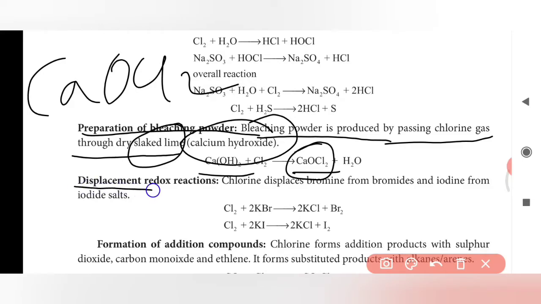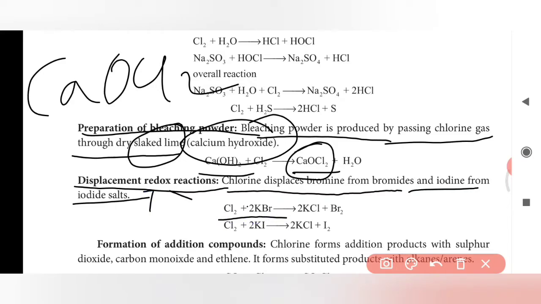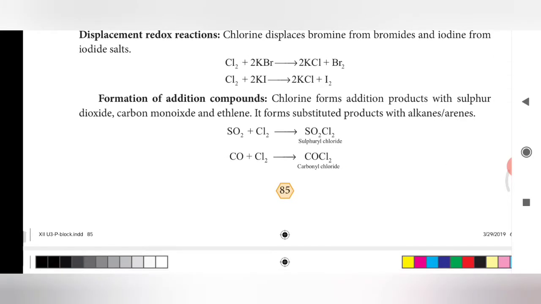This reaction is called a displacement redox reaction. Redox means a reaction in which both oxidation and reduction occur. RED stands for reduction and OX stands for oxidation. Chlorine displaces bromine from bromides and iodine from iodide salts. Here the reaction occurs between chlorine and potassium bromide to give KCl and Br2. Here also the reaction occurs between chlorine and potassium iodide to give KCl and iodine. Next is the formation of addition compounds.